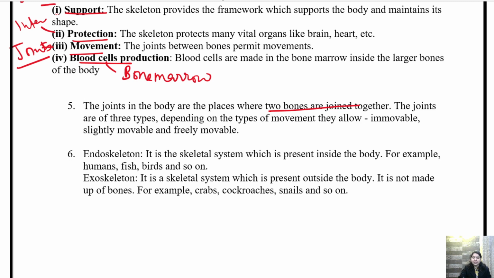Okay. So there can be 3 types of joint: immovable joint, slightly movable and freely movable. Immovable मतलब जो एकदम मूव नहीं करती है. कहाँ होती है वो? ब्रेन, स्कल में. स्कल में मैक्सिमम ऑफ द बोन्स आर immovable except for jawbone. Slightly movable कौन कौन सी होती है? There are slight movement ear bone. यहाँ पे क्या होता है? Slight movement होता है. Okay. Then freely movable, all this is hinge joint, gliding joint, ball and socket joint, pivot joint. All these joints are freely movable.